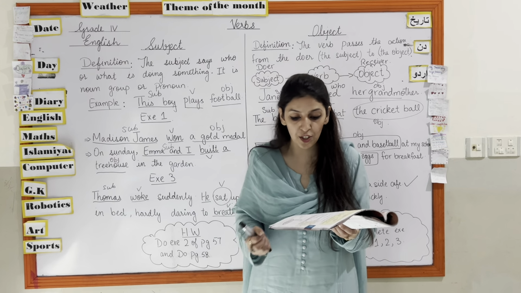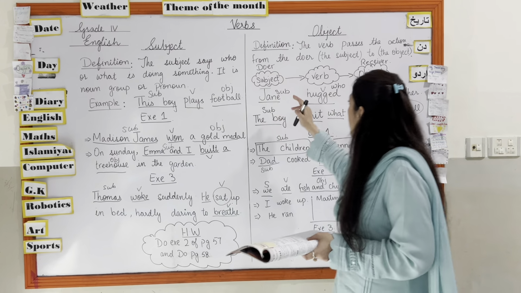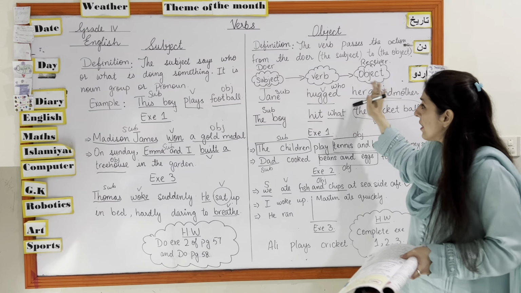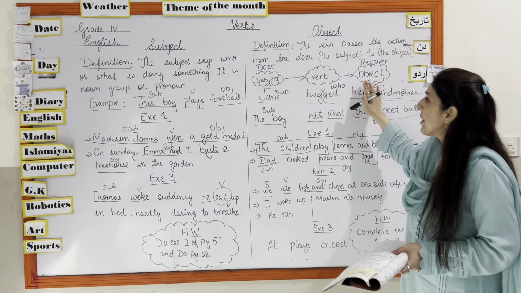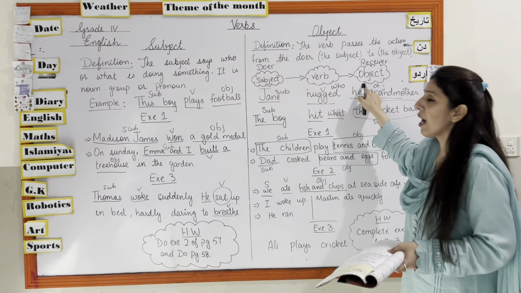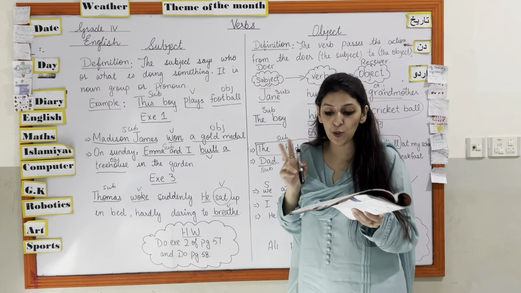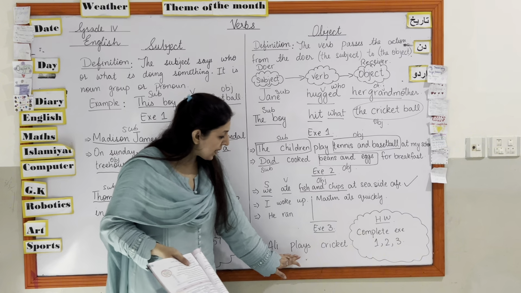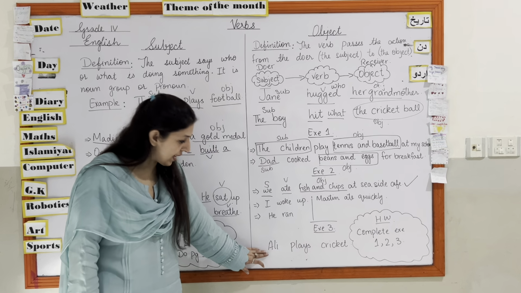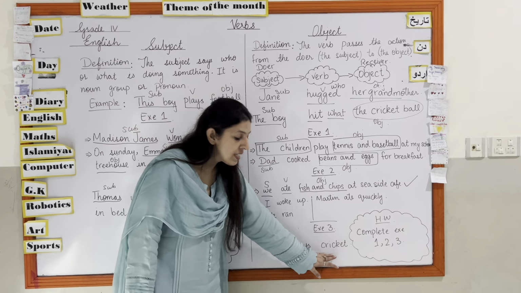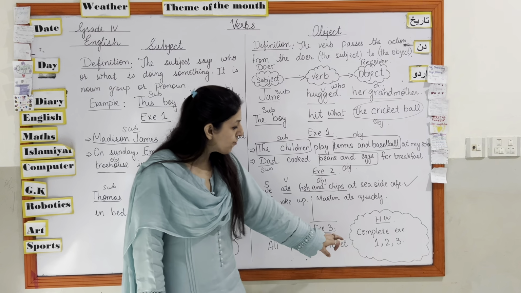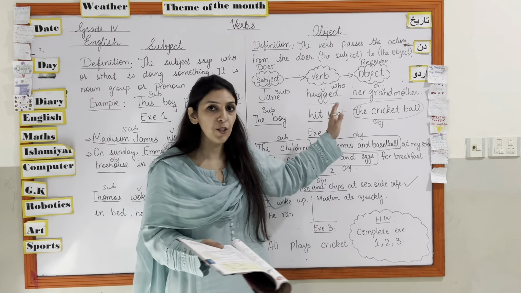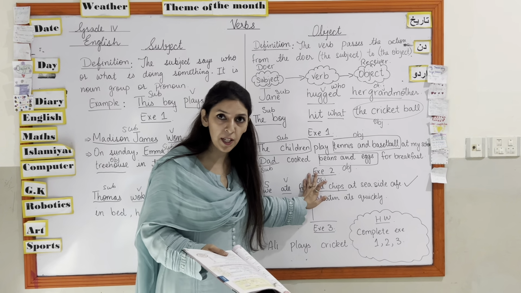Many sentences are structured in this way. Again, I told you structure के three parts. Sentence के three parts होते हैं sentence structure के. That is subject, verb and object. इस structure के साथ you have to make two sentences. Write two sentences of your own using this structure. Just like Ali plays cricket. So there is a subject in a sentence, there is a verb in a sentence, and there is an object in a sentence. Okay, you have to complete exercises 1, 2 and 3 by your own. I have given you examples of how you have to solve it. Okay, thank you so much.